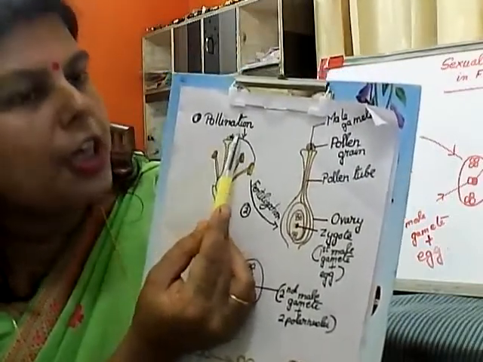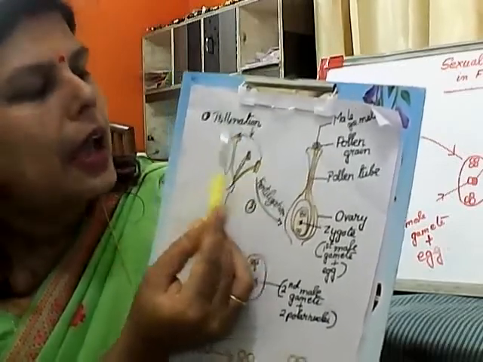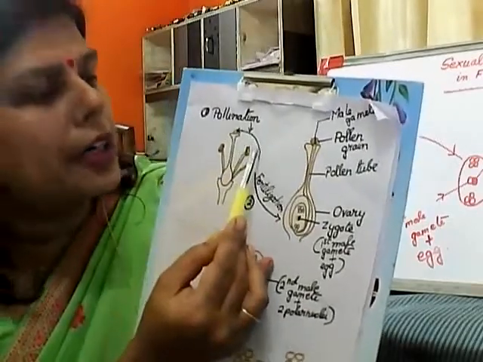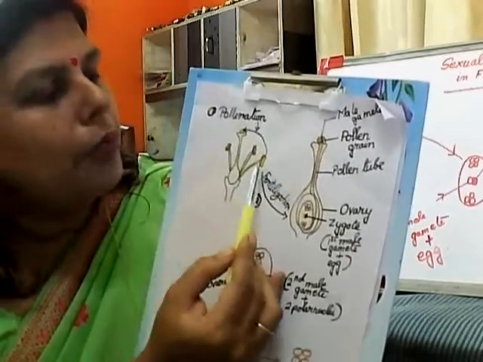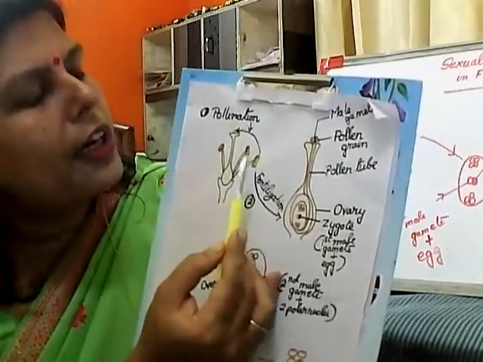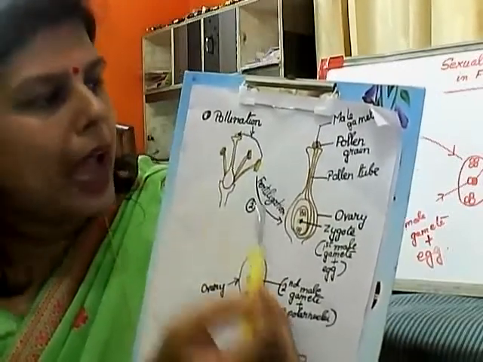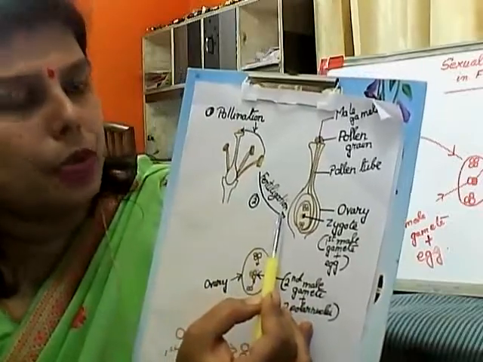This pollination is very essential in flowering plants. In pollination, insects, birds, even air play an important role, in the sense of transferring the pollen grain from the anther to the stigma. And it is very essential for the fertilization process.